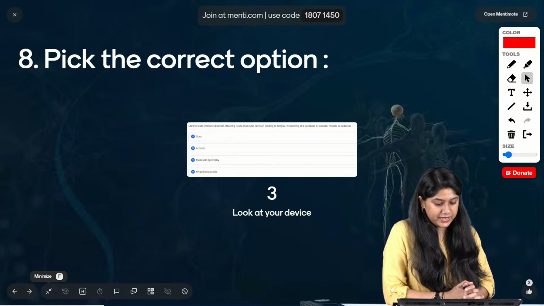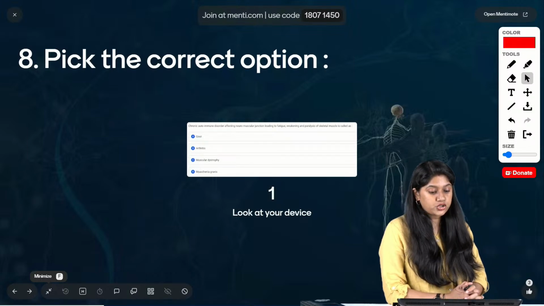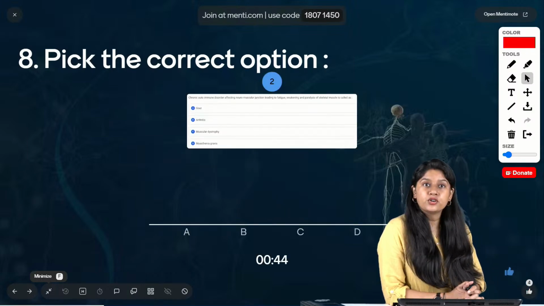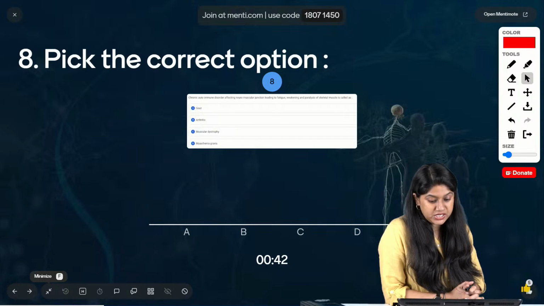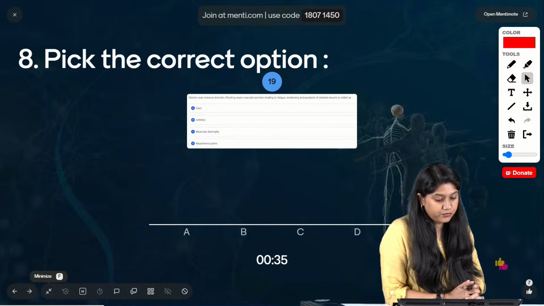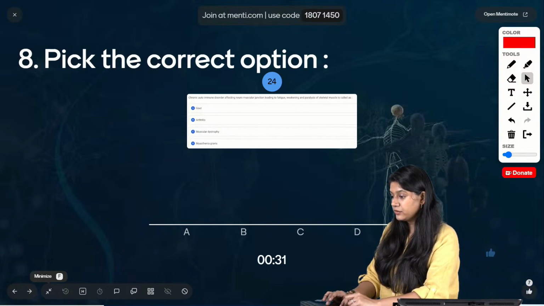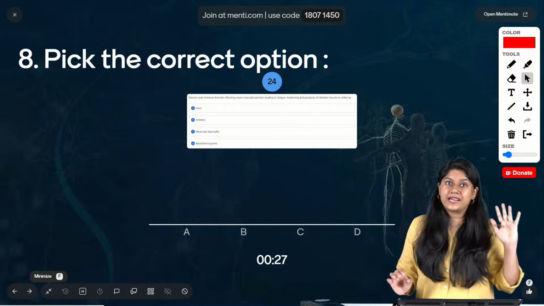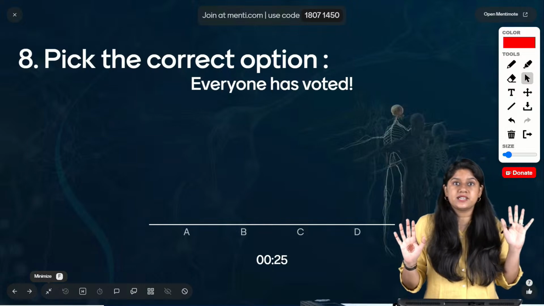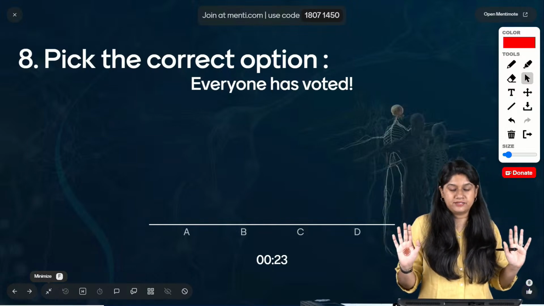Here we have question number 8. Chronic autoimmune disorder affecting the neuromuscular junction leading to fatigue, weakness and paralysis of the skeletal muscle is called as what? Gout, arthritis, muscular dystrophy or myasthenia gravis. Easy. अभी जो question करा है ना, वहीं से you will get the answer. It's an autoimmune disease. That's a major hint that we have.